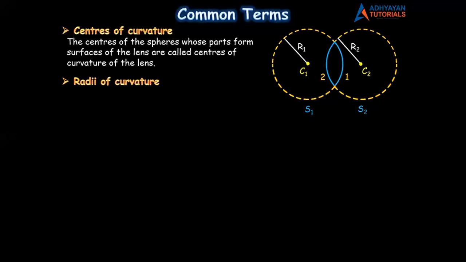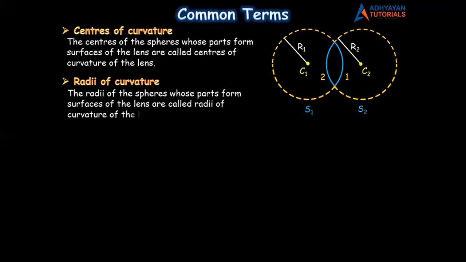So common term number 2, children, radii of curvature. How will we define this? It is simple. Based on the above definition, we will define this as well. So look here. The radii of the spheres whose parts form surfaces of the lens are called radii of curvature of the lens. I repeat, children, the radii of the spheres whose parts form surfaces of the lens are called radii of curvature of the lens. Let's move on to the third one.